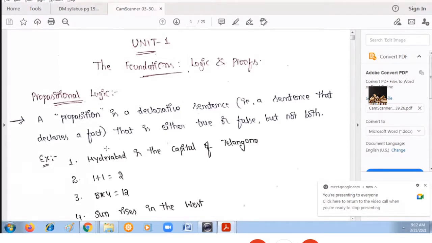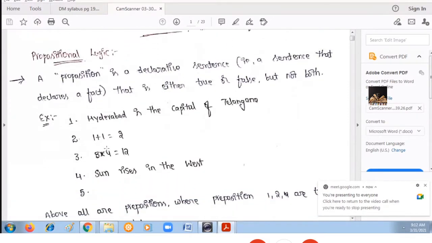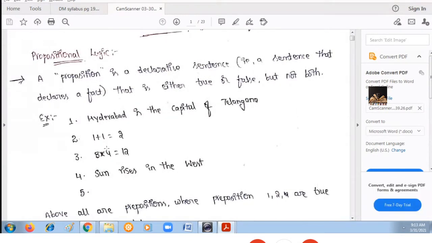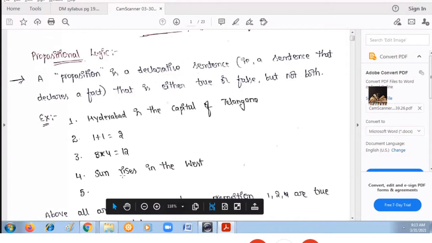Let us see some examples. Examples of declarative statements: Hyderabad is the capital of Telangana. Is it true? Yes, it is a declarative statement, meaning it is declaring some fact. What is that fact? Hyderabad is the capital city of which state? Telangana state. And that fact is true. So I can say that this is one proposition. Similarly, 1 plus 1 is equal to 2. It is also a declarative statement and it gives you the result as true.